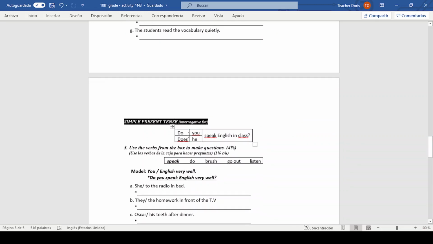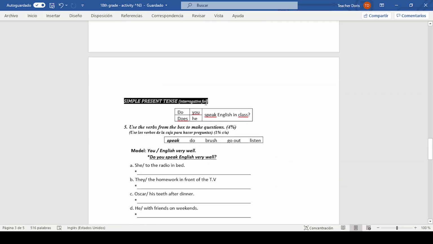Now the interrogative. Interrogative form is the third form, okay? La forma número 3 de cómo trabajar el simple present. In this case, you have the structure. Tienen aquí la estructura de cómo hacer las oraciones. Vean. First of all, you are going to write the auxiliary, okay? With this pronoun, you are going to use do you, okay? With all the pronouns except the third person singular, okay? Here, you are going to use she and also it. And here, you are going to use